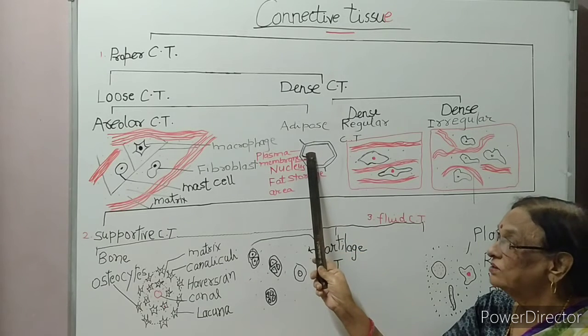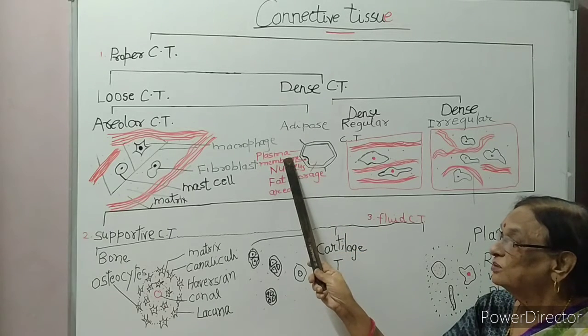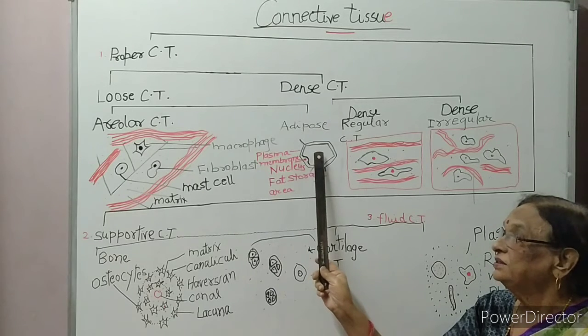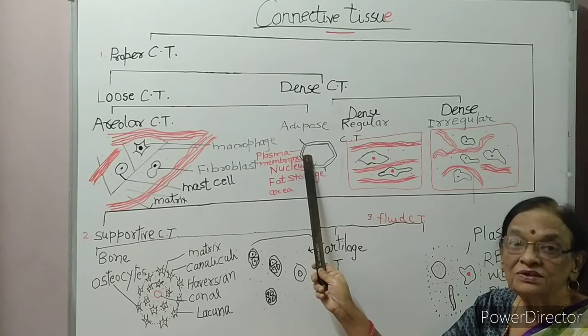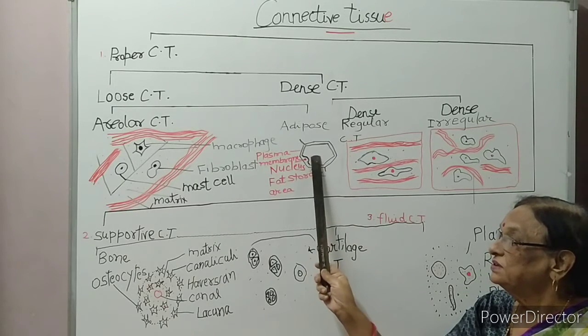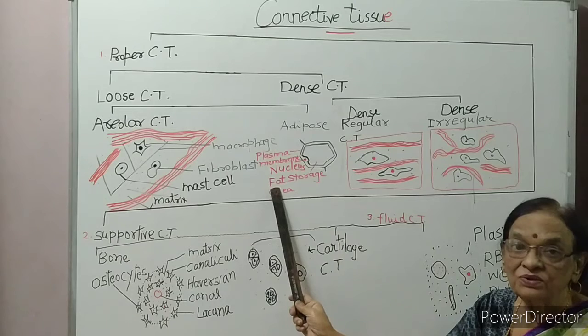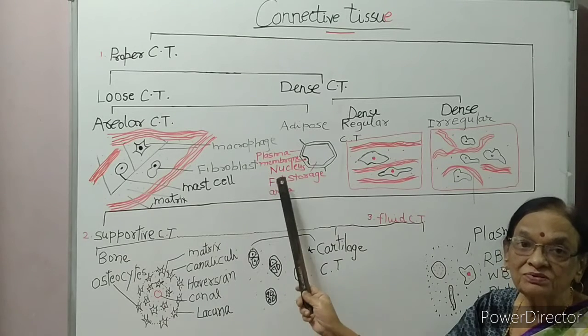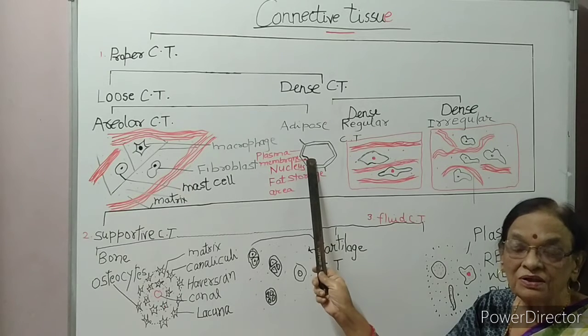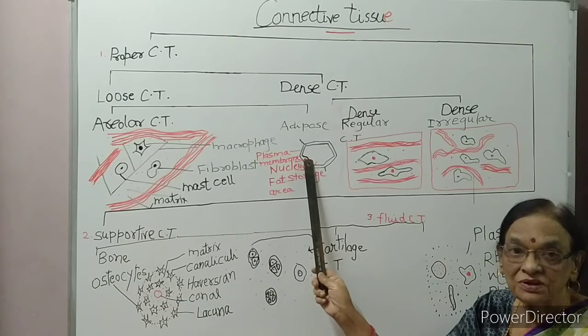These cells have an outermost plasma membrane, a nucleus, and the major portion is occupied by the fat. So this is the fat storing area. The fat storing area is the main part of adipose tissue.